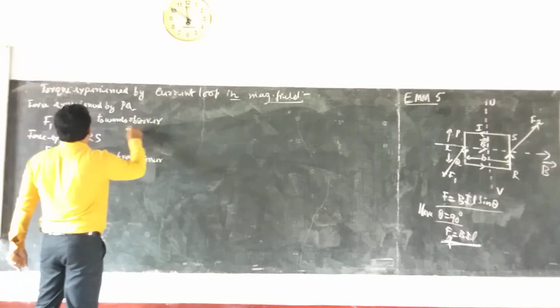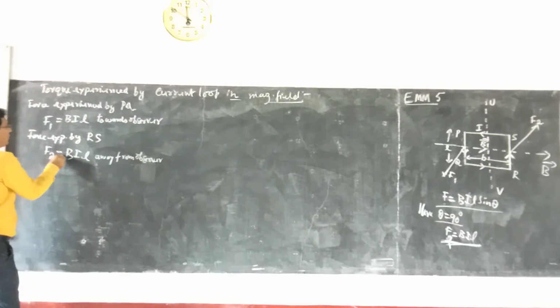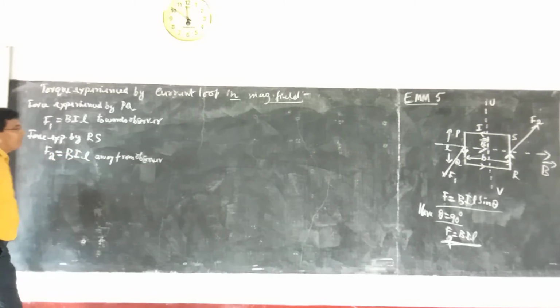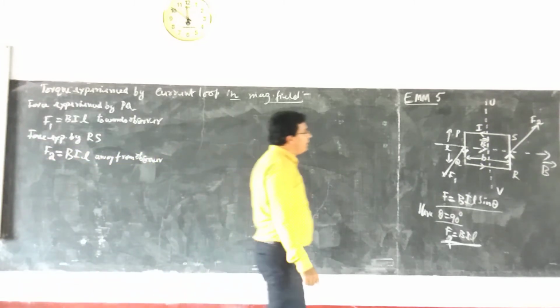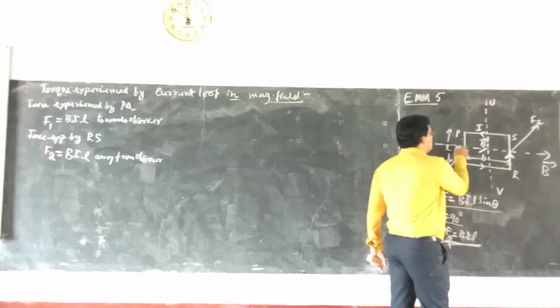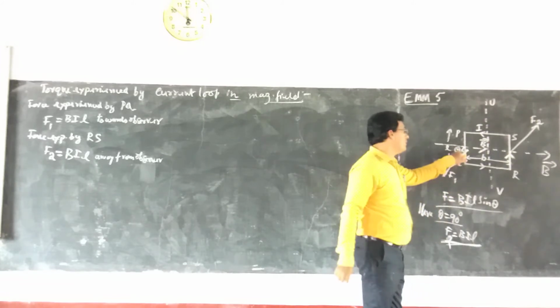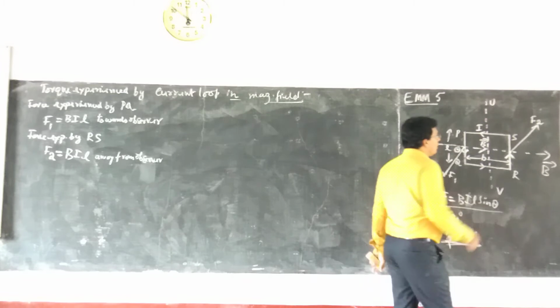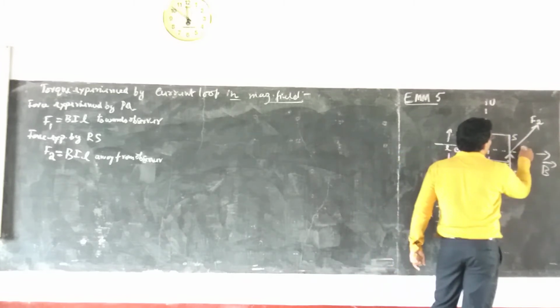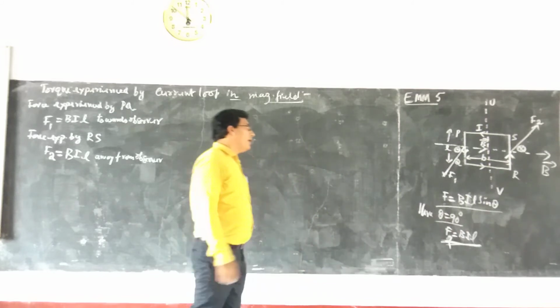We can show it by the equation, or it is not needed. So we have F2 is equal to BIL. And once again here we can show the direction like this. Always, towards the observer is marked by this particular symbol, dot, and away from the observer will be marked by this particular symbol. So magnetic directions are marked in that way.